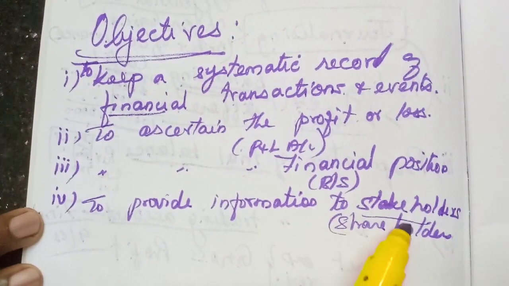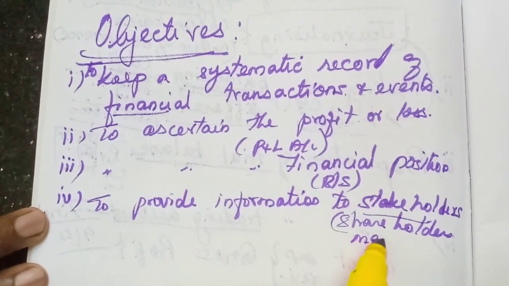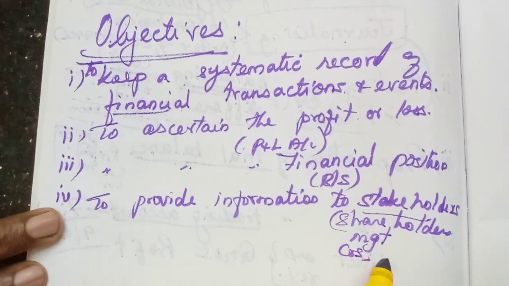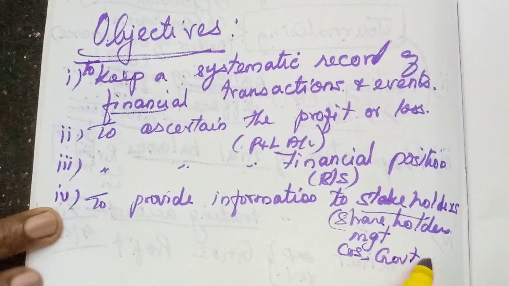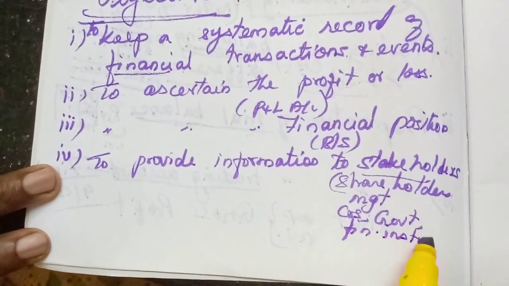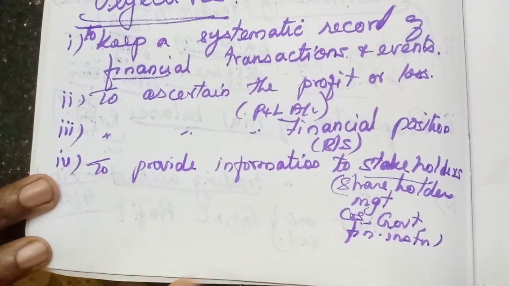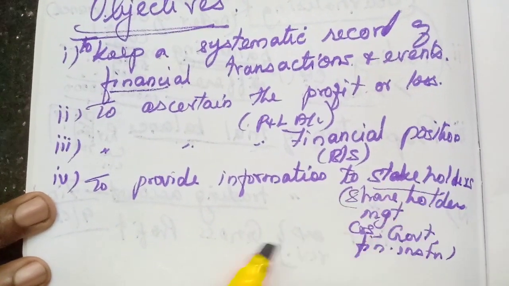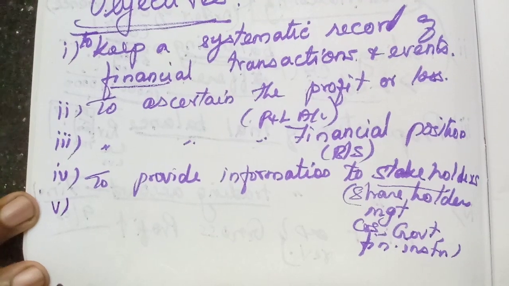Now, who are the stakeholders? Stakeholders include shareholders, then management, then creditors, then the government, then the financial institutions. All these people are interested in knowing the final accounts of the business concern. So they have to provide information to various stakeholders. That is the fourth point. What is the fifth point?